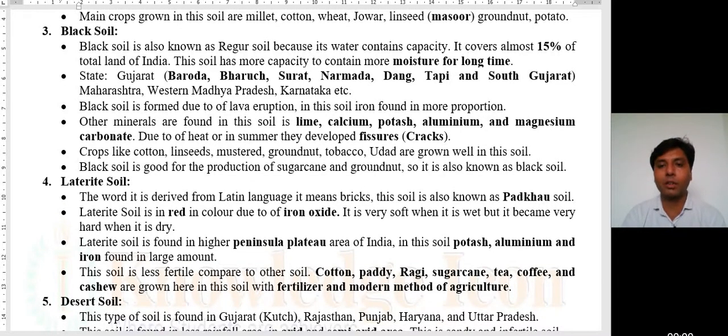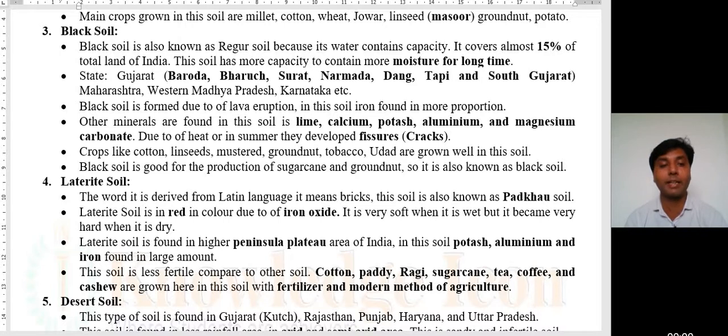Crops like cotton, linseed, mustard, groundnut, tobacco, and urad are grown well in this soil. These particular crops require black soil, and they give more production in it. Black soil is good for the production of sugarcane and groundnut.